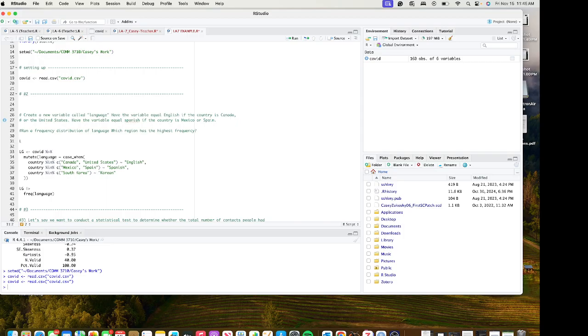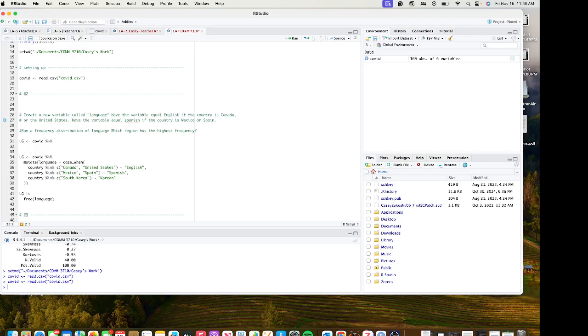I'm creating a new data set called LG, assigned to my pre-existing data set COVID. I'm running a pipe operator here, which is the percentage sign, little arrow, and then percentage sign. I click enter.